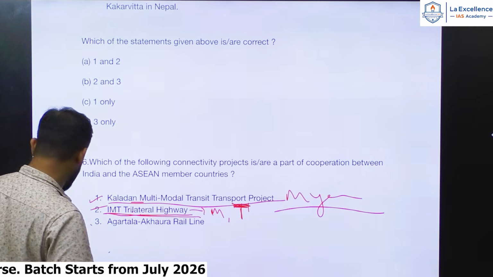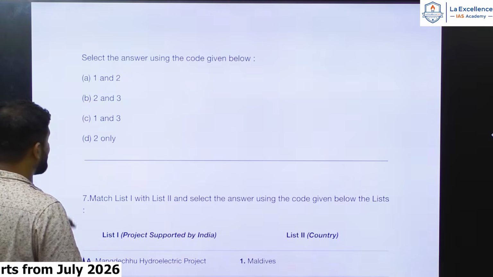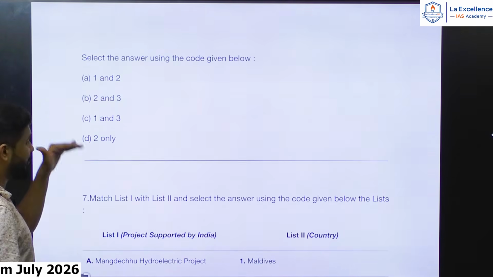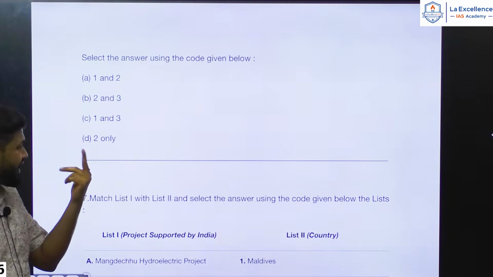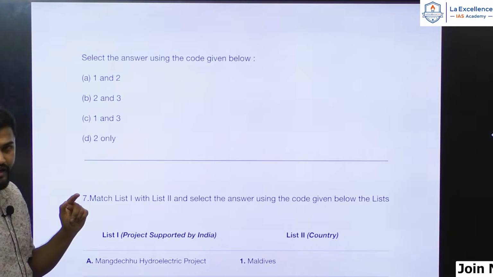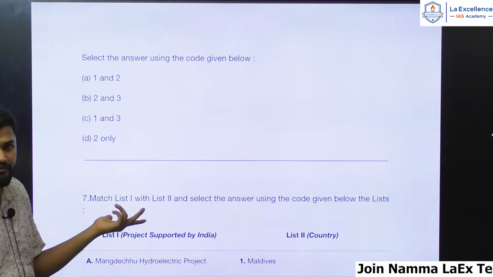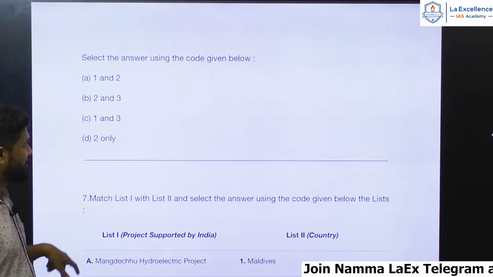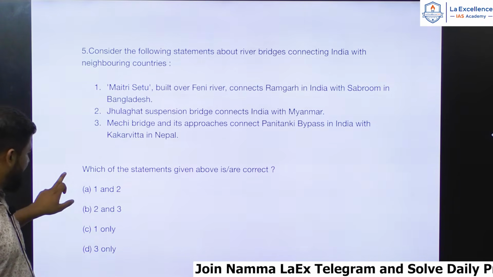Even if you know these two, you can come to the answer, because all three cannot be the option. 1, 2, 3 option has not been given. At least 1 or 2 of them should be correct. So you already know 1 and 2 must be correct, right? So the third one you need not even read. The third one is not in the answer, because 1, 2, 3 is not in the answer, isn't it? Hence the answer for this